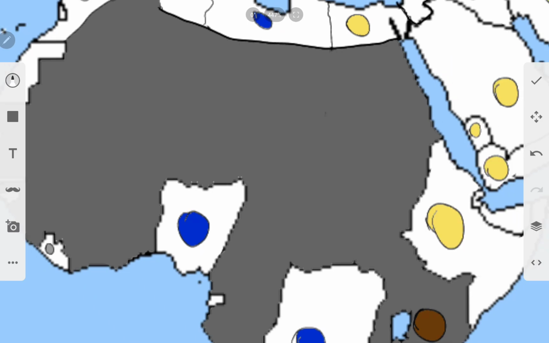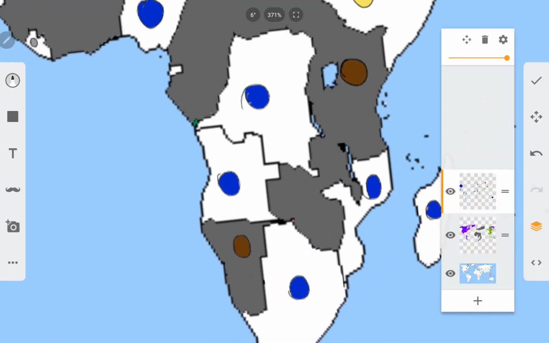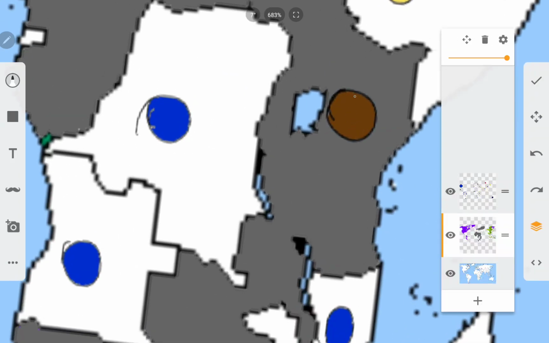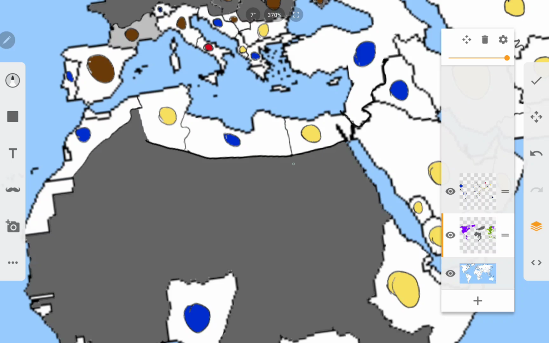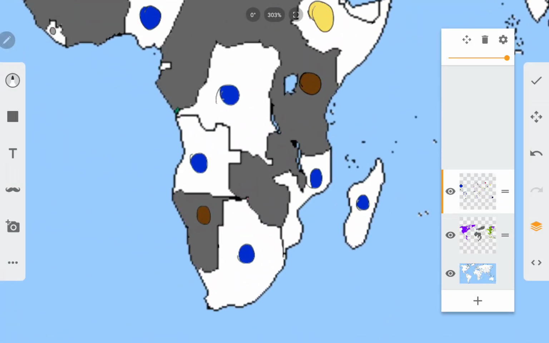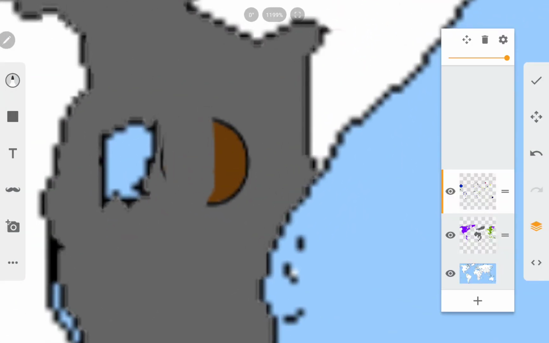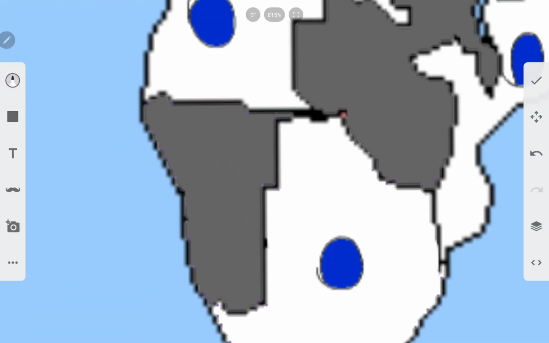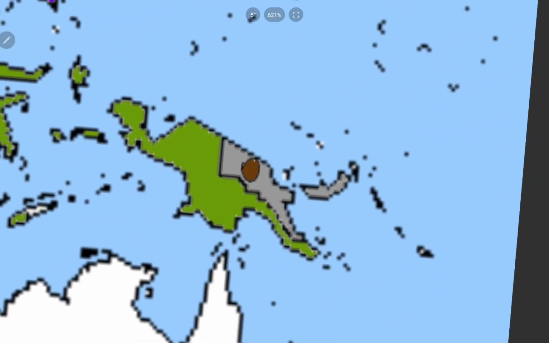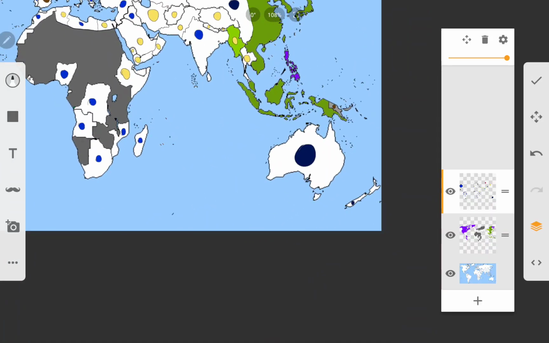So this entire area as well, and also here as well. This is because the new German leader is kind of terrified of giving Africa any regional power. However, Papua still retained its government.